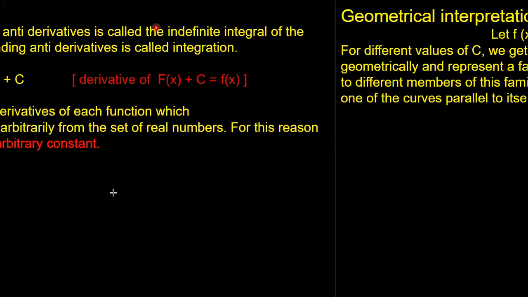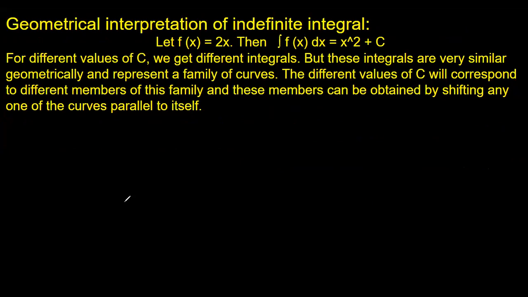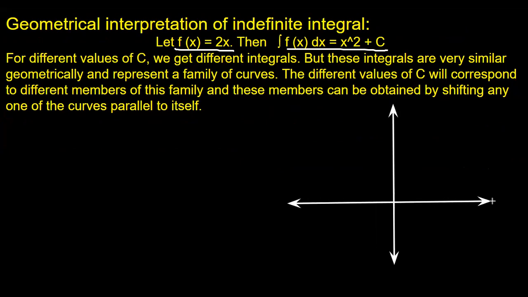Now, what is the geometrical meaning of the indefinite integral? We said if f(x) is equal to 2x, then its integral is x squared plus c. Let's geometrically draw these graphs. Geometrical meaning means we are going to draw the graph of this function, x squared plus c.